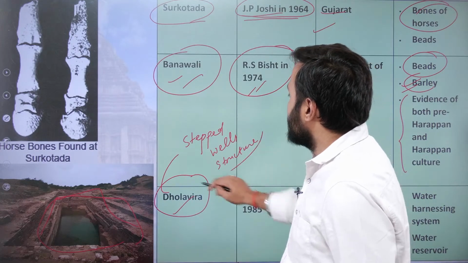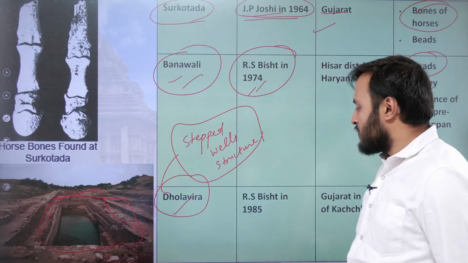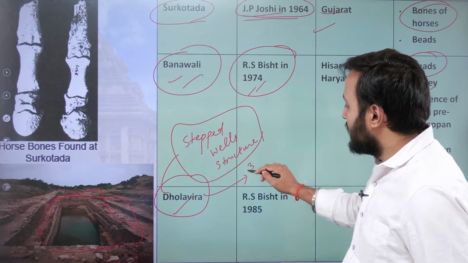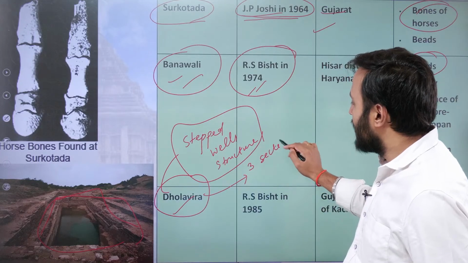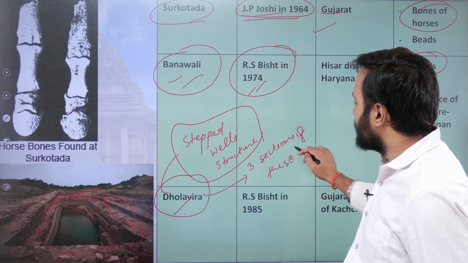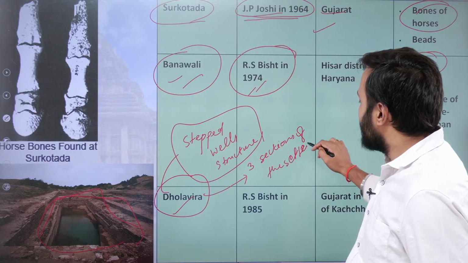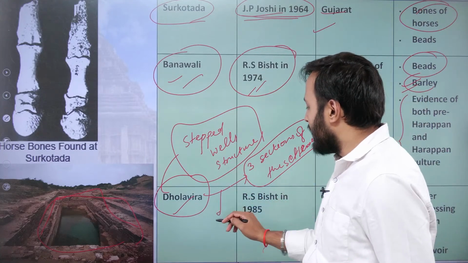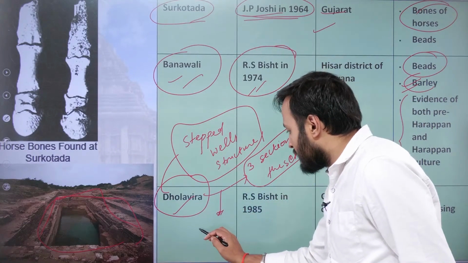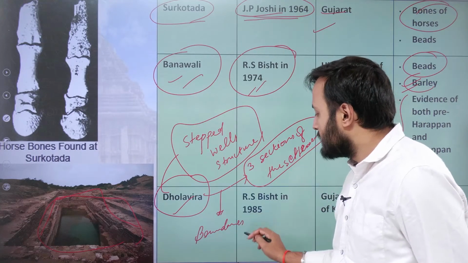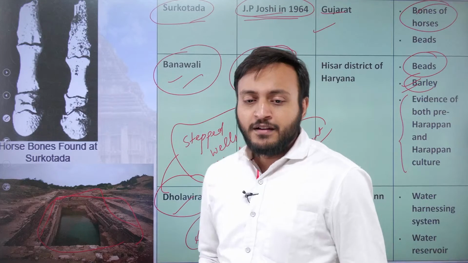Dholavira was also famous for having not just 2 but 3 sections of the settlement, and all the 3 sections had boundaries. So all of them were fortified.